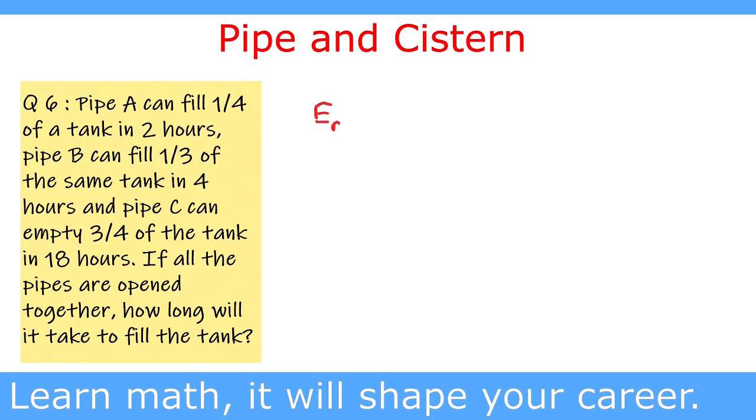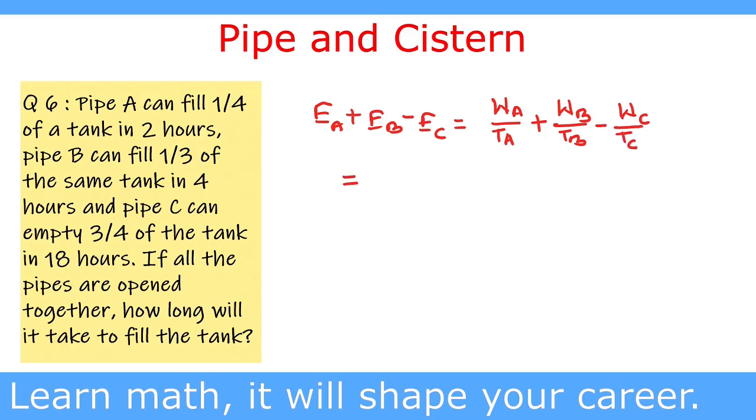Efficiency of pipe A plus efficiency of pipe B minus efficiency of pipe C, as C is emptying the tank, equal to work done by pipe A upon time A plus work done by pipe B upon time of pipe B minus work done of pipe C upon time C. Pipe A fills 1/4 of the tank, so we write 1/4, and time taken by pipe A is 2 hours,